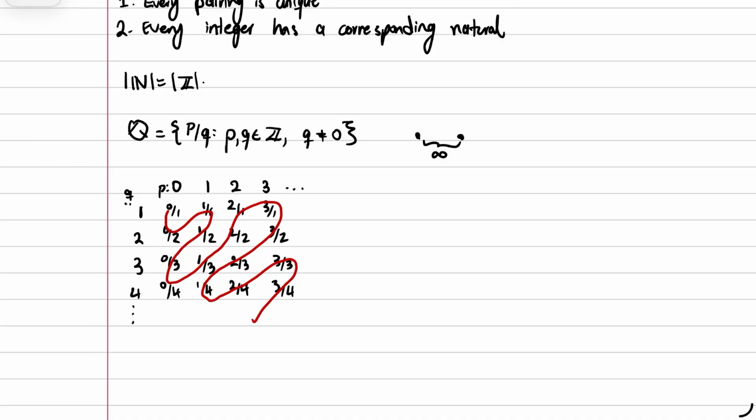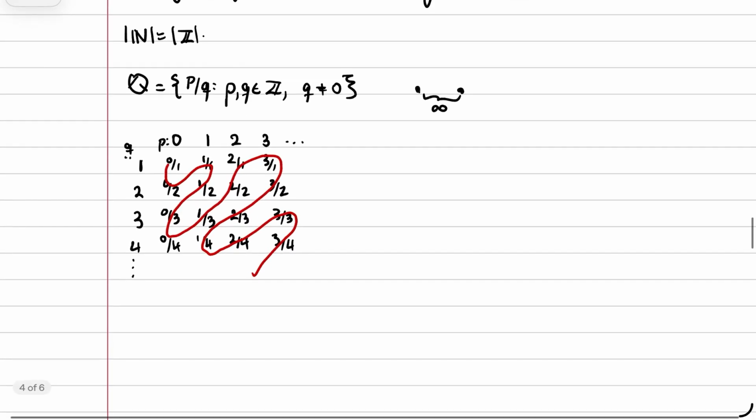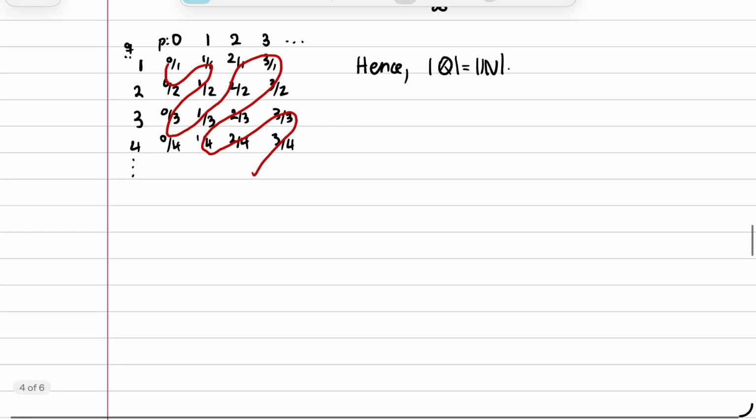And by virtue of it being an injection, right, every single rational number is accounted for. And it is unique, right? You have that the set of rational numbers must be equal to the set of natural numbers in cardinality. If this result seems counterintuitive or you don't get it, I highly encourage you to search it up and try understanding it for yourself. But this is the main intuitive idea of why this is the case and why you can count them. After all, when we say that a set is countably infinite, we're just saying that it has the same cardinality as the natural numbers.